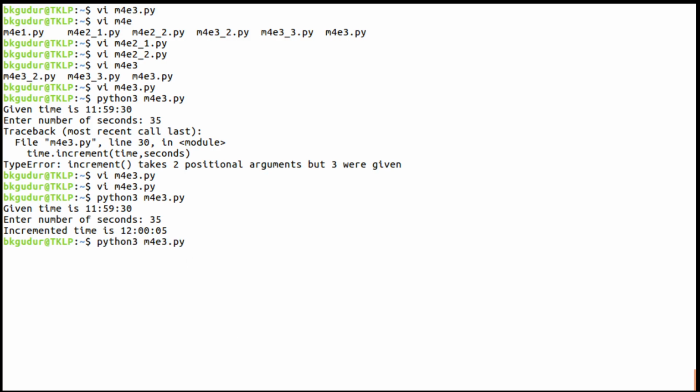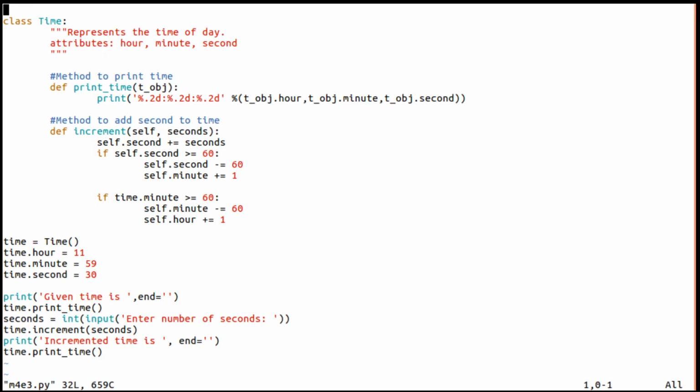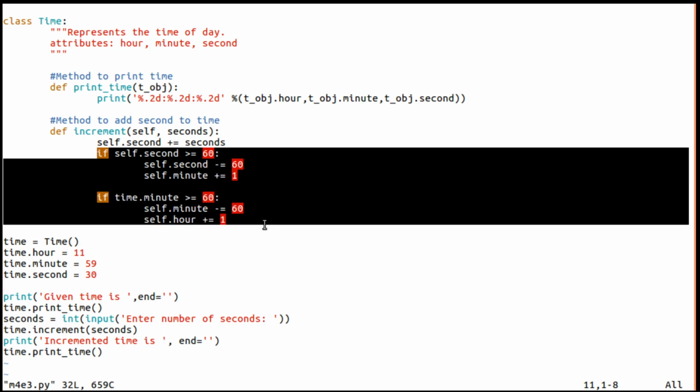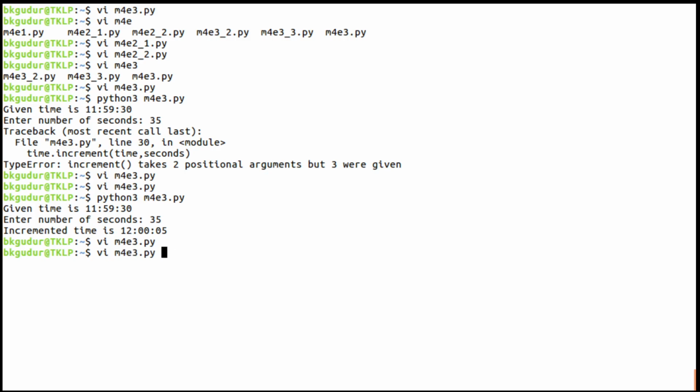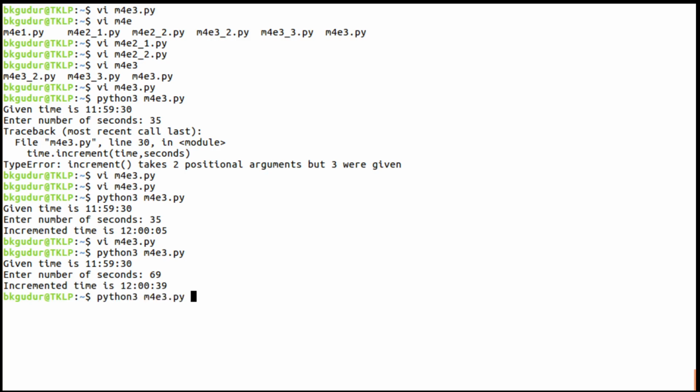Here we have not used a while loop. You know what the problem is? If the seconds is more than 60, obviously it will give a wrong result. Like 69 if I give, and still let me give 120, 125.